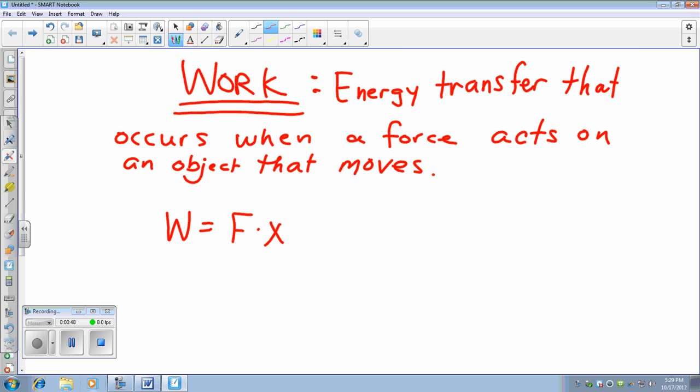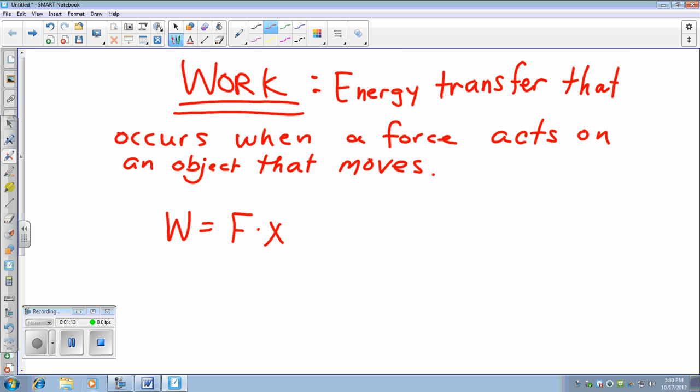But the other part of this that you want to pick up on is the fact that we're talking about displacement. If there's no displacement, then there's no work done, thus there's no energy transferred. And we'll come back to this idea because we can also bring in some circular motion and do some comparisons. But right now, if there's no displacement, meaning there's no change in distance, then there's no work done and there's no energy transferred.